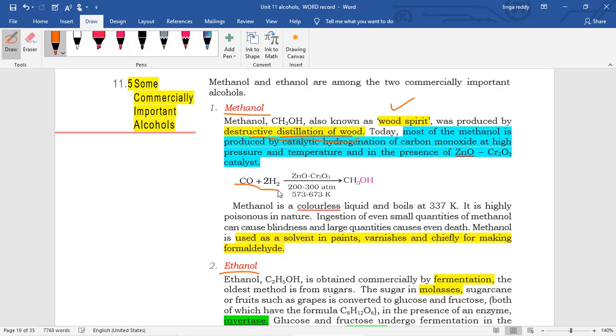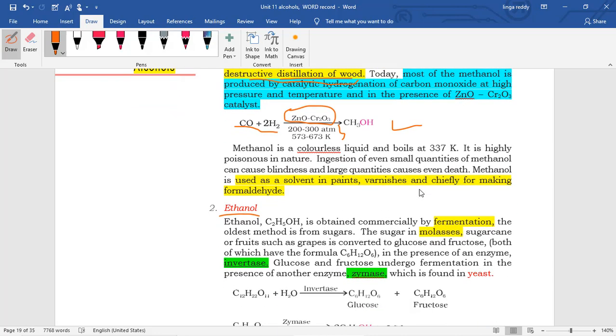This is hydrogenation, the addition of hydrogen. In the presence of the catalyst zinc oxide and chromium oxide, at 200 to 300 atmospheres and 573 to 673 Kelvin, we get methyl alcohol directly in bulk industrially.